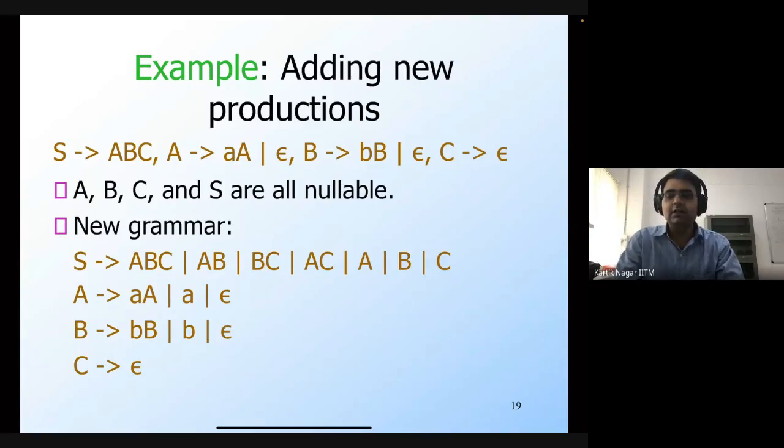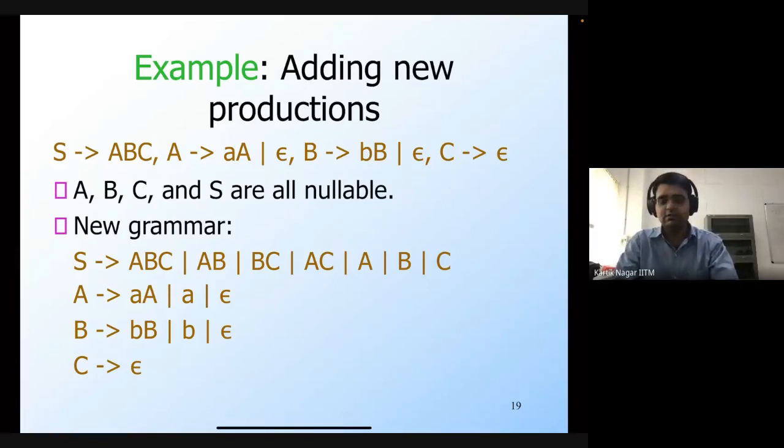And the third step, which we were just finishing up in the last lecture, was to get rid of epsilon productions. These are productions where the body of the production is just epsilon. For example, in this grammar there are three such productions where the body is just epsilon.